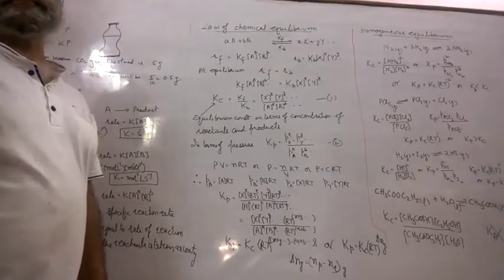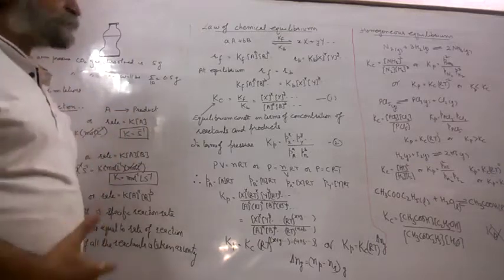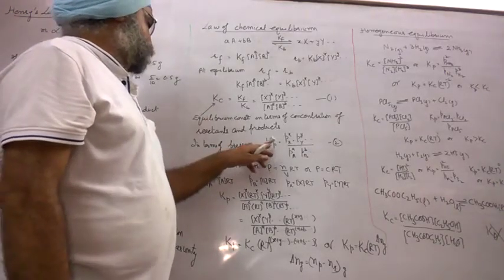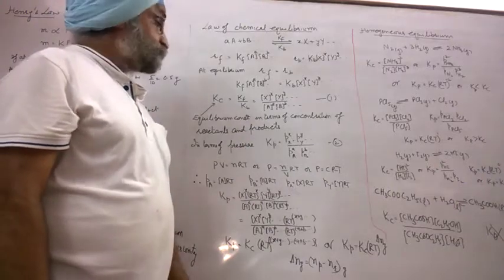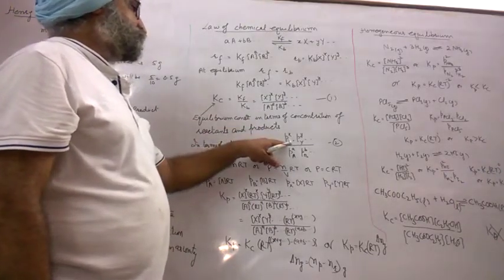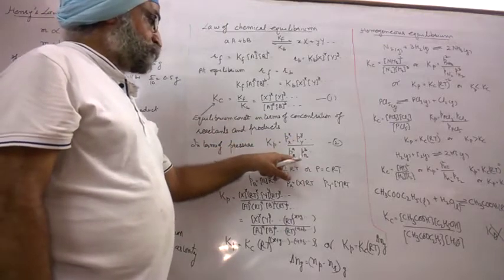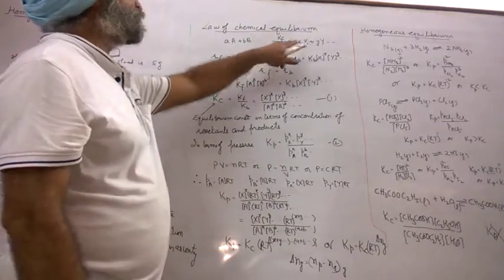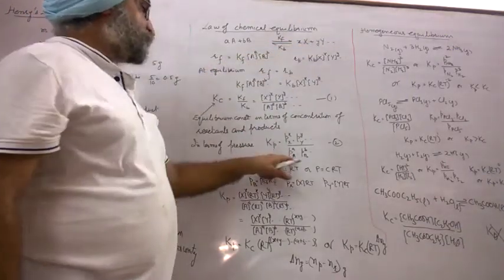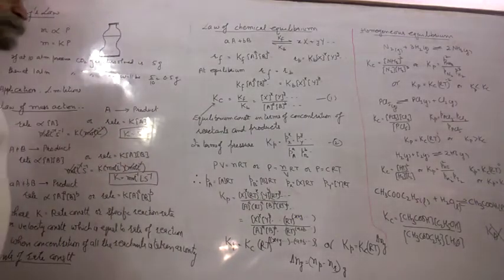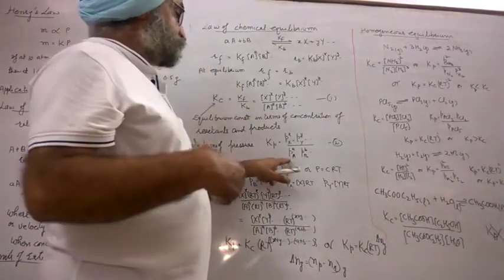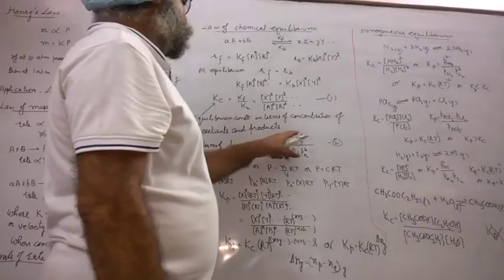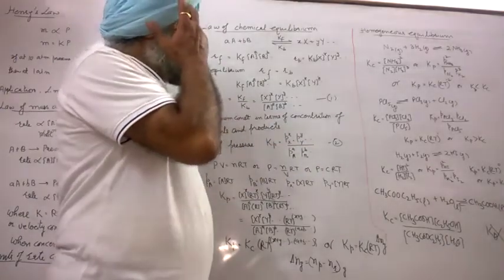Now, if the observable property is partial pressure, like in gases, then we can write it in a similar manner as Kp. Kp is the equilibrium constant in terms of pressure. Px into Py upon Pa, Pb raised to power the respective coefficients, where Px is the partial pressure of X gas, Py is the partial pressure of Y gas, Pa is the partial pressure of gas A, and Pb is the partial pressure of gas B, and x, y, a, b are the coefficients of the balanced equation.